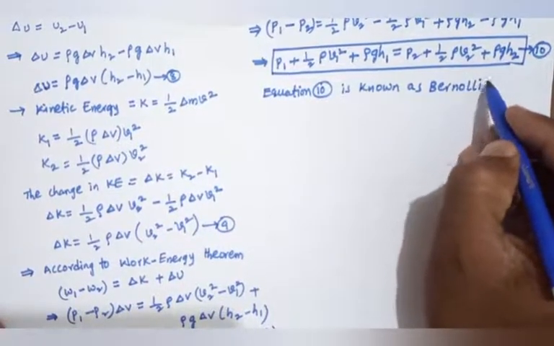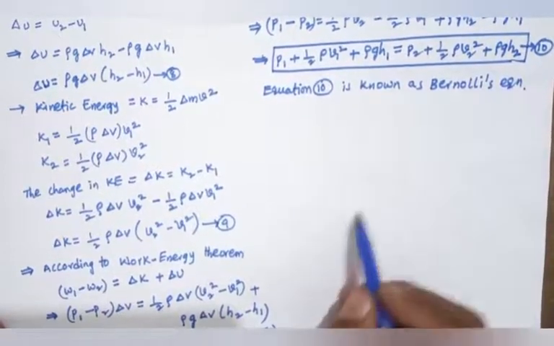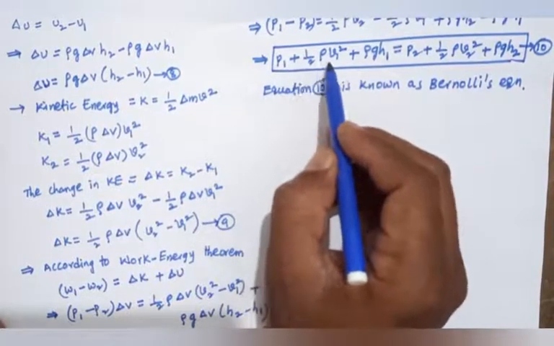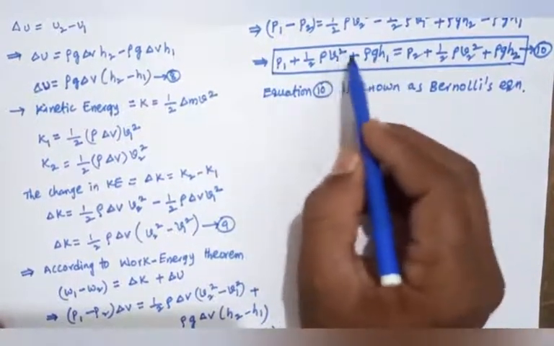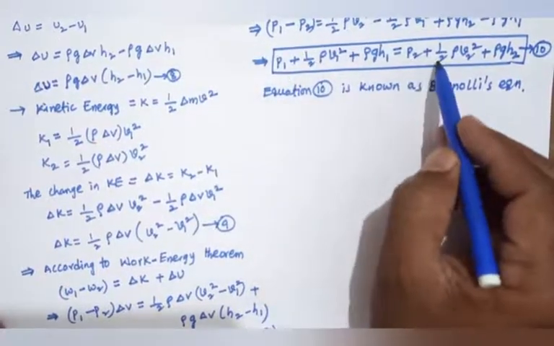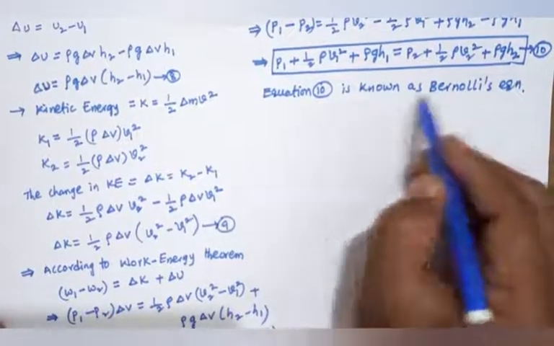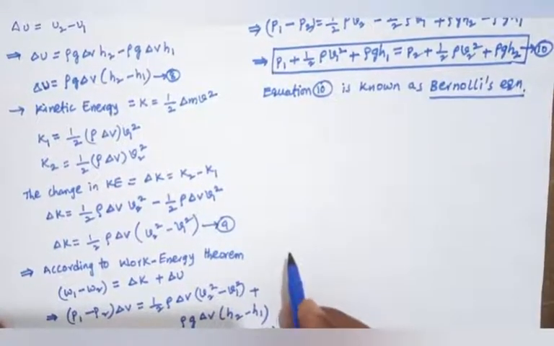P1 plus half rho V1 square plus rho g h1 equals to P2 plus half rho V2 square plus rho g h2.